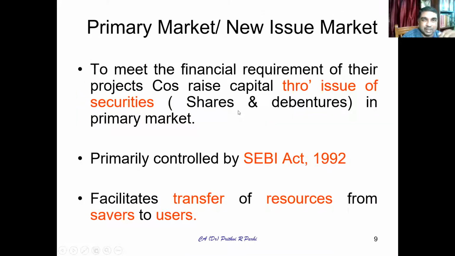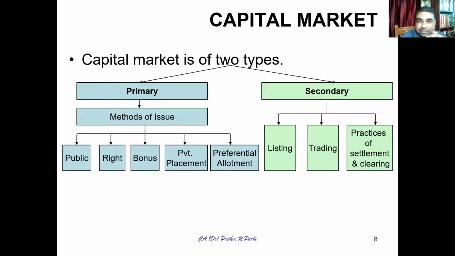We'll try to understand what is primary market. It is also referred to as the new issue market because securities are issued in this market for the first time. After that, it is dealt in the secondary market. Securities get listed in the stock exchanges where they can be bought and sold. So secondary market refers to the platform of stock exchange where securities can be bought and sold.